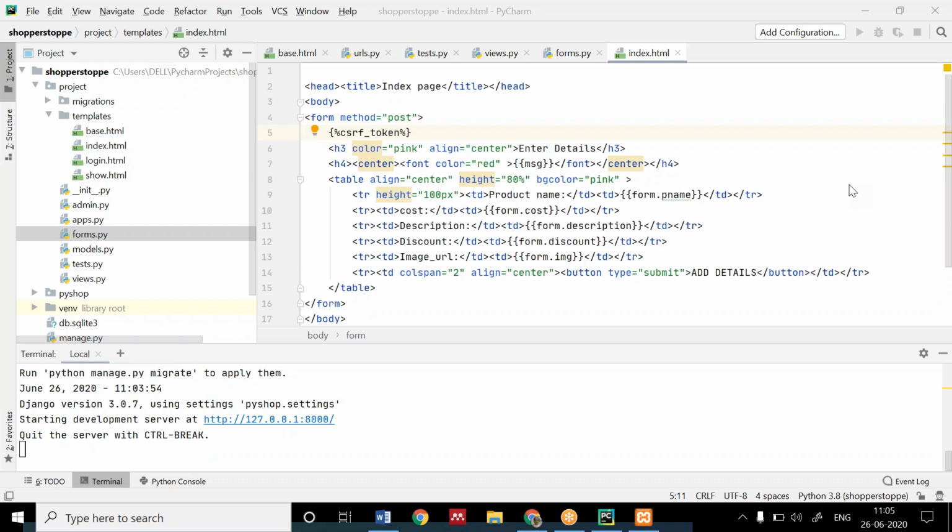Okay, random hard to guess string. Nimrit is right. Achha, CSRF token. Okay. It's Vishakha. Good. It's cross-site scripting token. Its full form is cross-site scripting token.